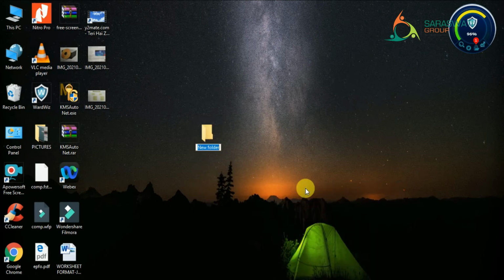You will click on it and the new folder will appear. You can give any name and just press enter. So your folder is ready, right? This way you can make a folder.